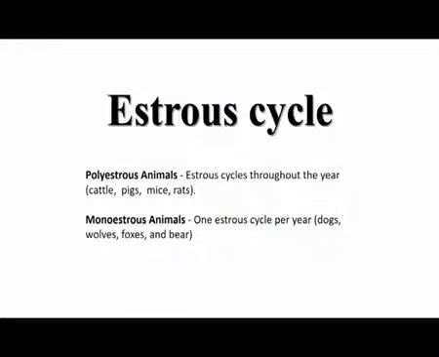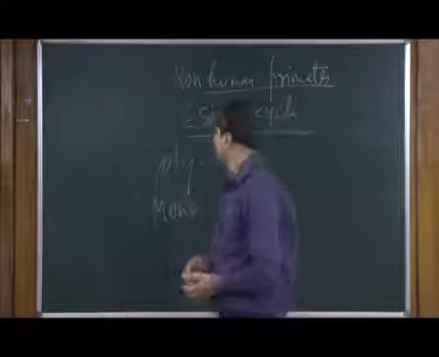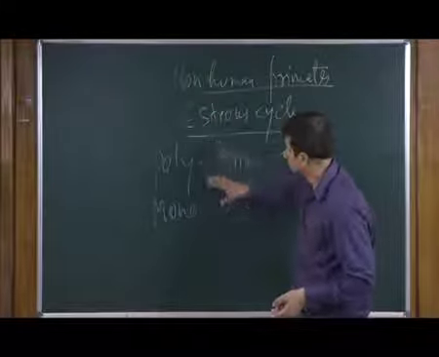Polyestrous animals are basically cattle, pigs, mice, and rats, while monoestrous animals include canines, such as dogs, wolves, foxes, and bears.